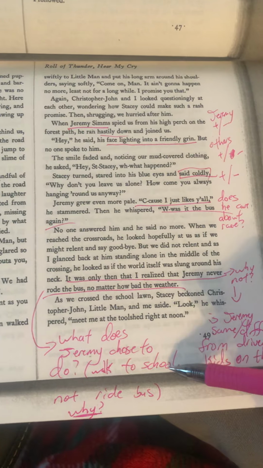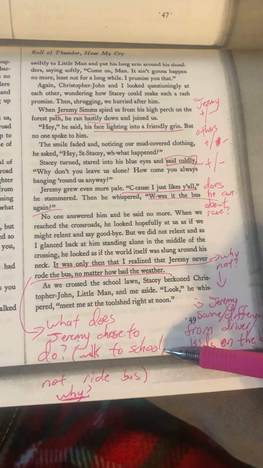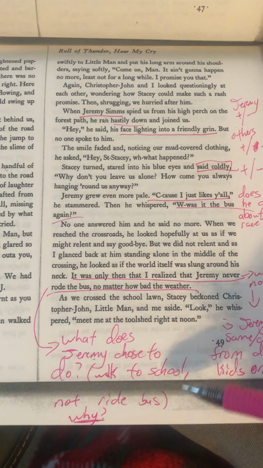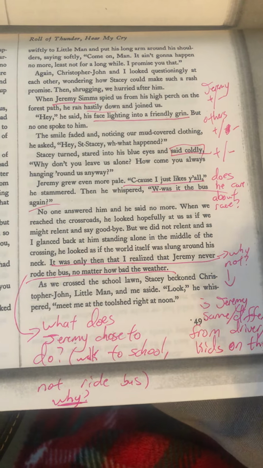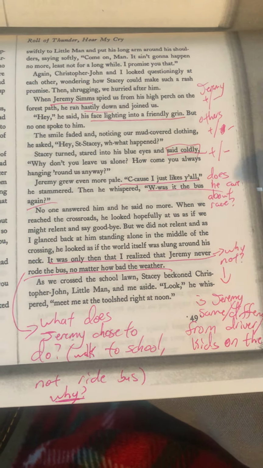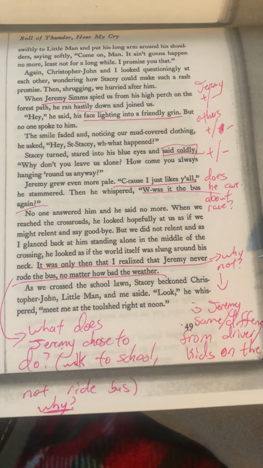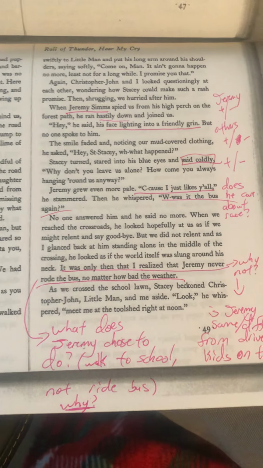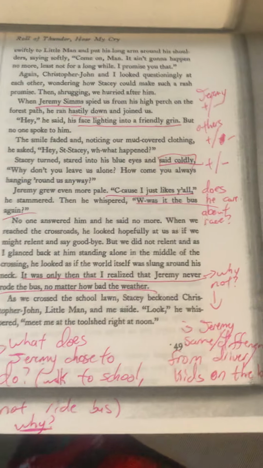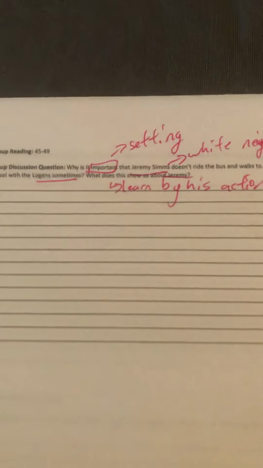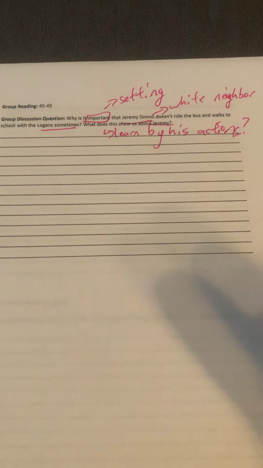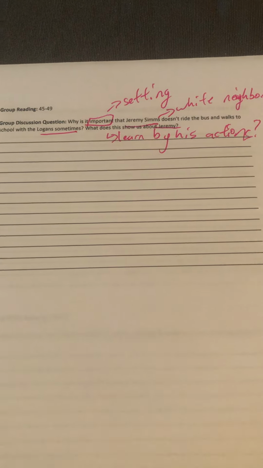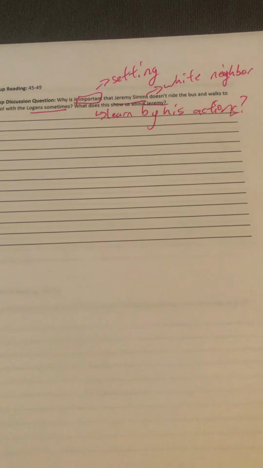And when we're thinking about this, what does Jeremy choose to do? He chooses to walk to school and not ride the bus. Why does he choose that? What's he want when he's walking to school? What's he hoping for? What's his reason for walking? Because he could be riding the bus. Why does he choose not to? So based on that, why is it important that he decides not to ride the bus and that he walks with the Logans? What do we learn about Jeremy because he acts this way?